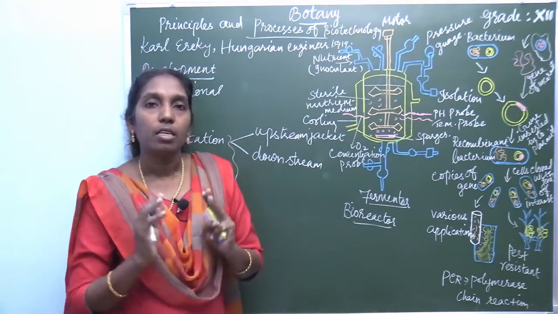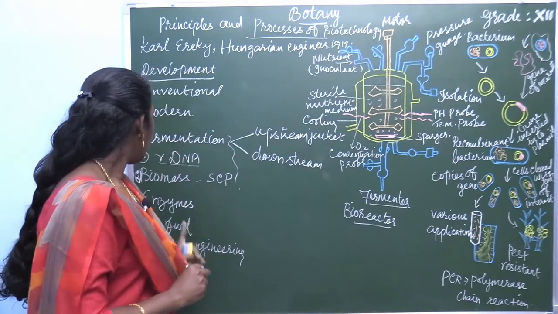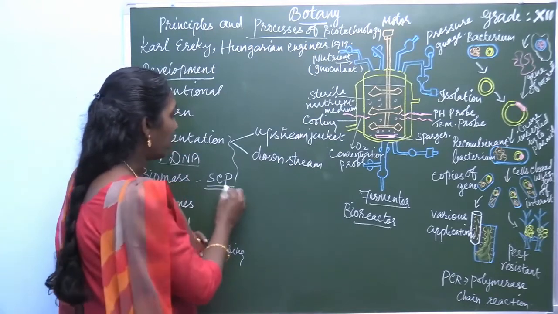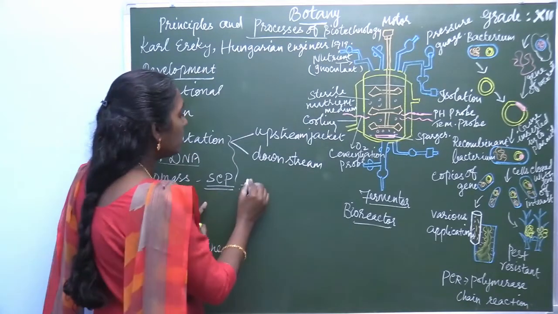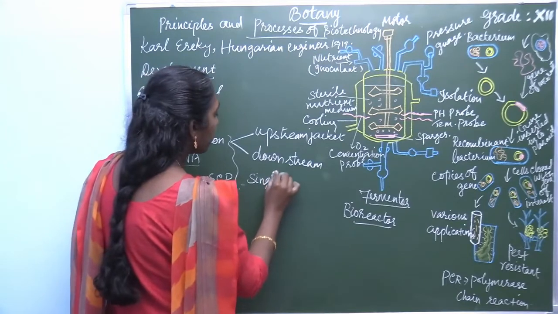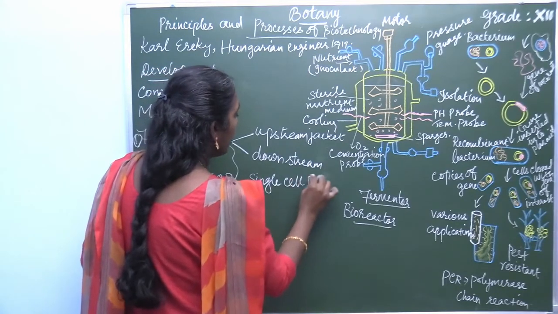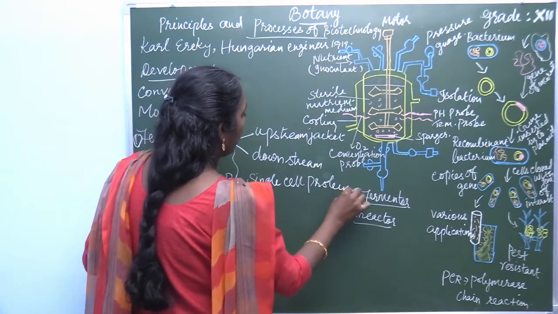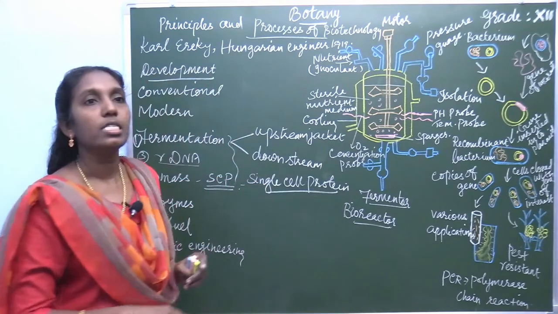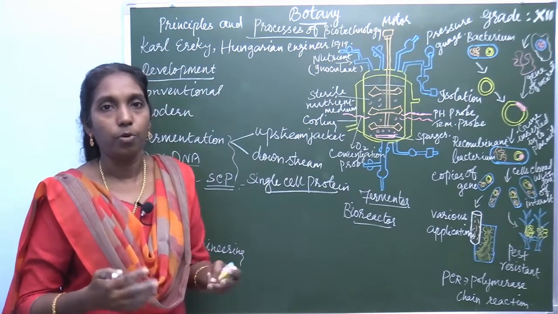Now, one of the important products obtained by this method is single cell protein. You all know single cell protein. What is this?